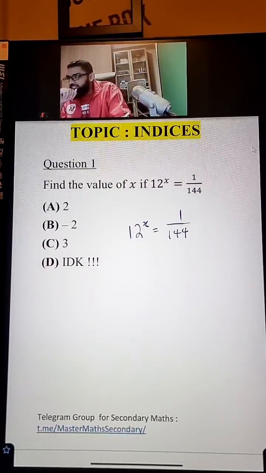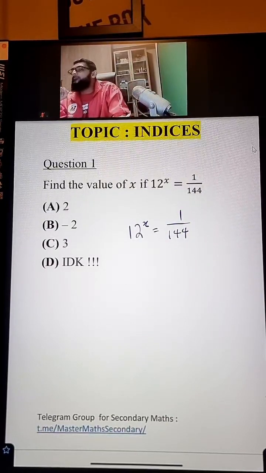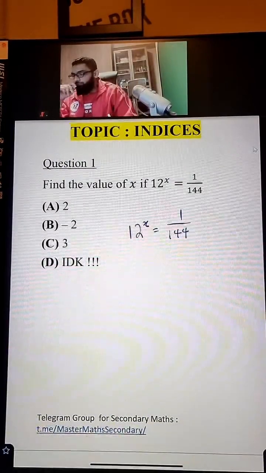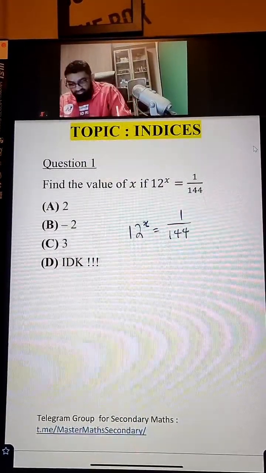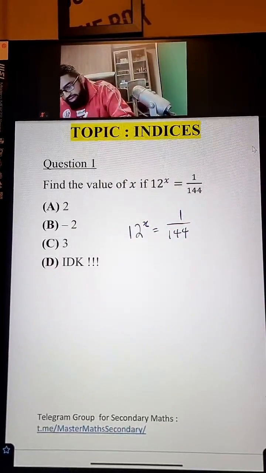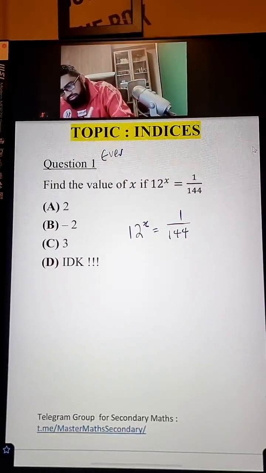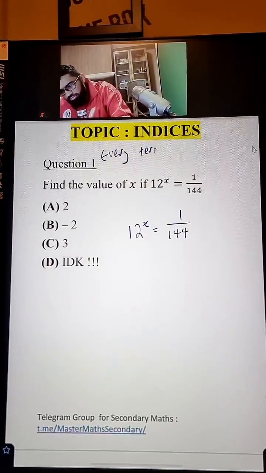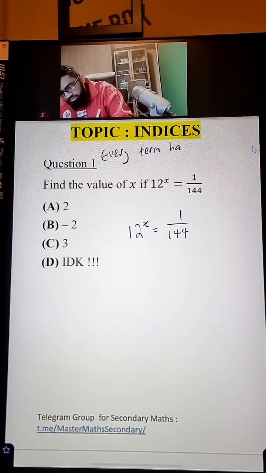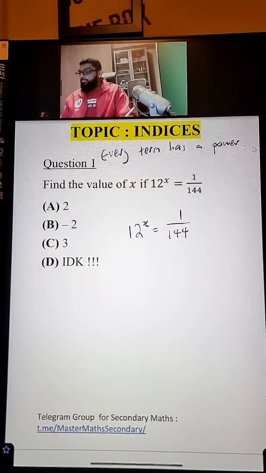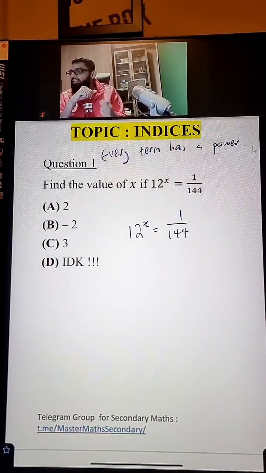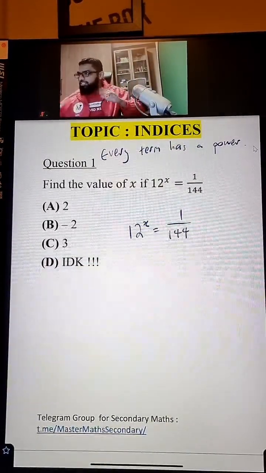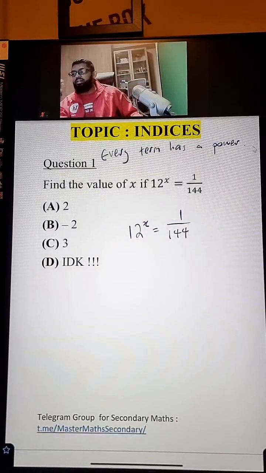Before I start writing the steps, I just want to let you all know this. That in mathematics, every term has a power. Okay, let me write down here somewhere. Every term has a power. Just like every Marvel and DC character, all of these characters, they have power. So every number has a power.